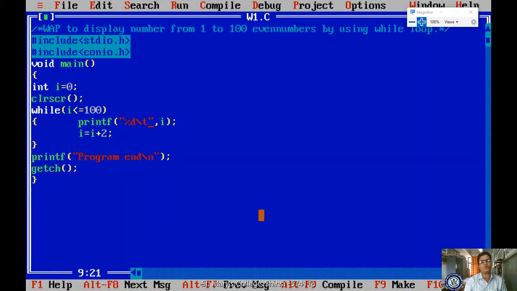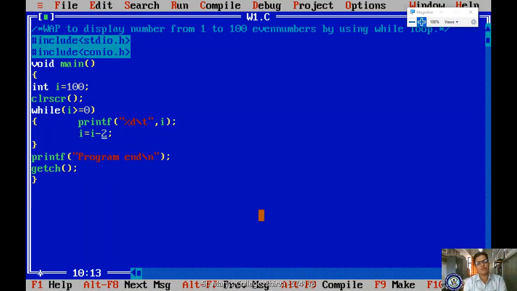Suppose I want to display 100 to 0 in reverse order. If I want to display 100 to 0 as even numbers, then how to do this? Now what modification do I have to do? Here I am assigning it as 100 and I have to write the condition as I greater than or equal to 0, and here after that, decrementing. Got it?